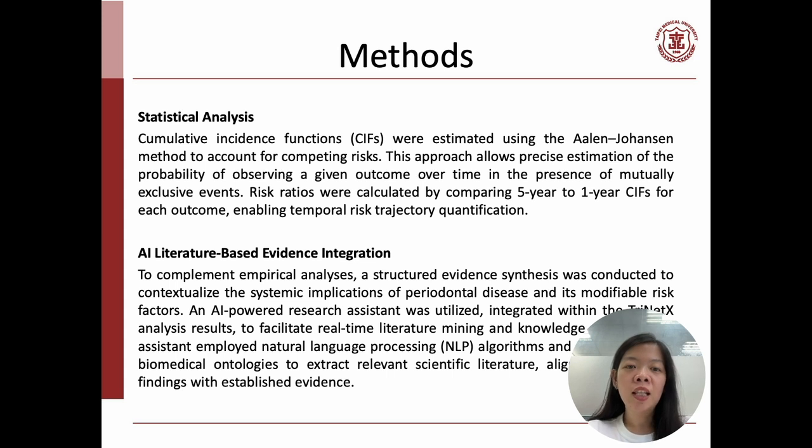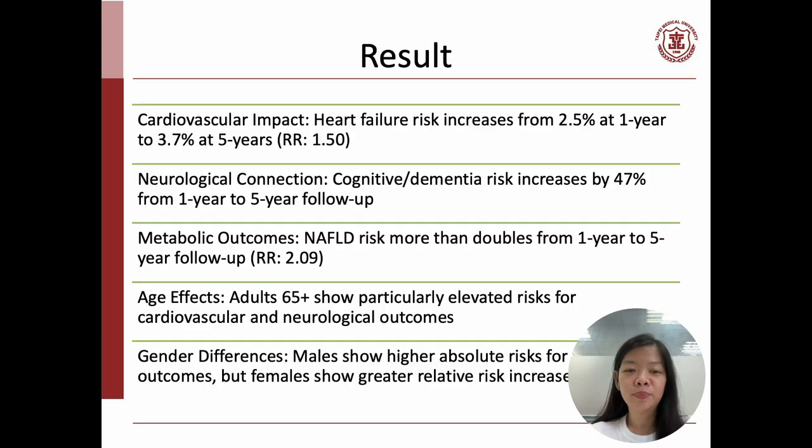And for statistical analysis, we used cumulative incidence functions, using the Aalen-Johansen method to account for the competing risk. And risk ratios were calculated by comparing 5-year to 1-year cumulative incidence functions for each outcome, which enables the temporal risk trajectory quantification. And we also used agentic AI to build an AI literature-based evidence integration.